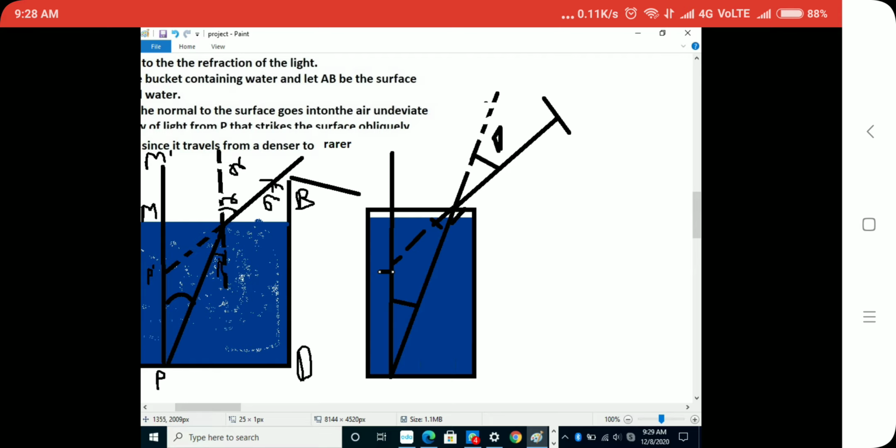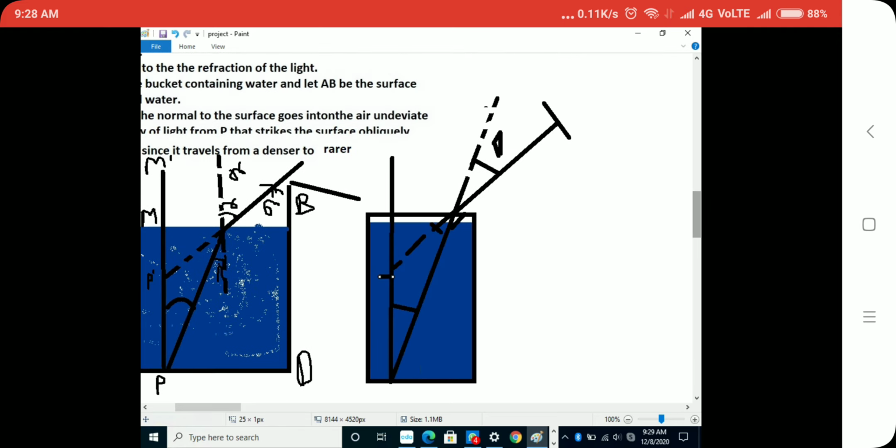This is because of the refraction of light, and you should know that air is a rarer surface and water is a denser surface. So when going from rarer to denser, it should deviate from the normal, which is present somewhere here.